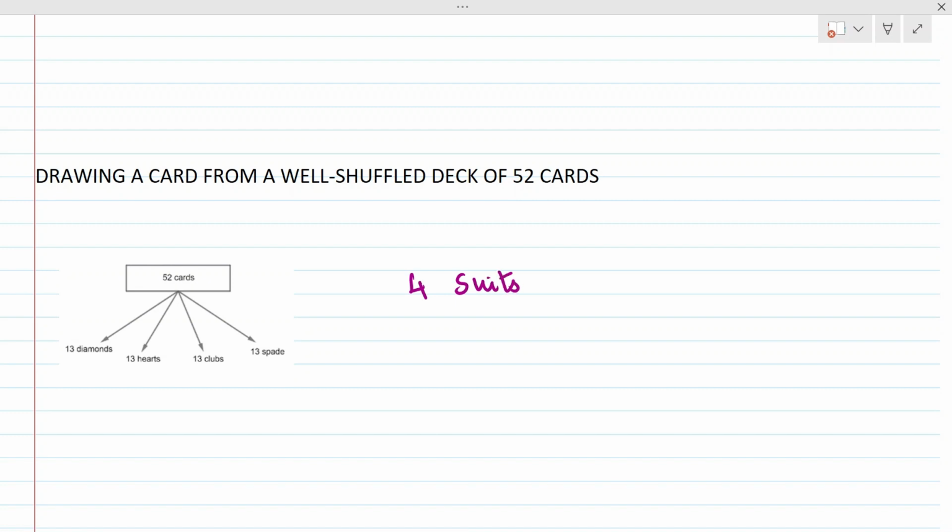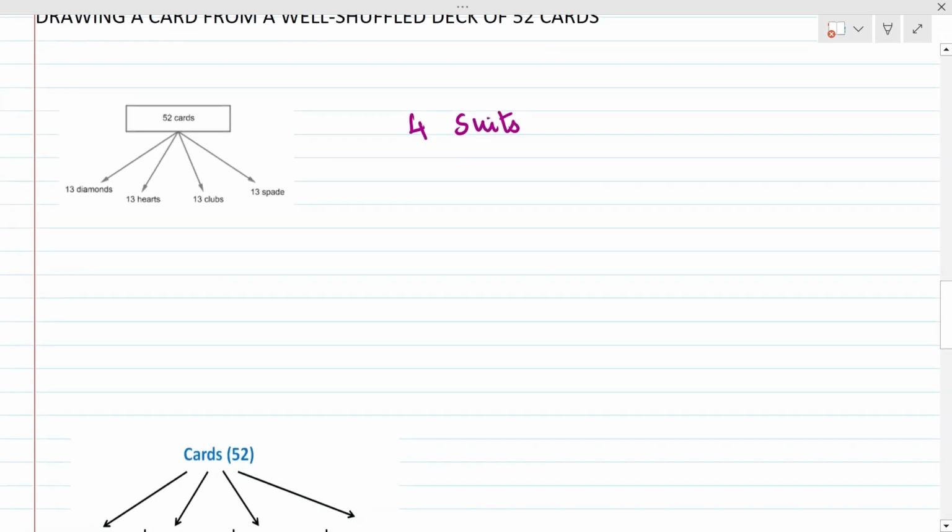S-U-I-T-S. So, four suits are there: diamond, heart, clubs and spade. 52 cards are segregated into four suits, and those four suits are diamond, heart, club and spade. Each suit will have 13 cards. I will explain this also in detail.